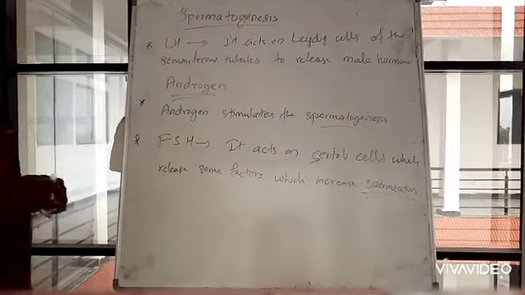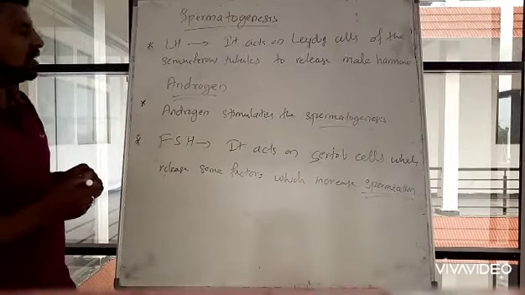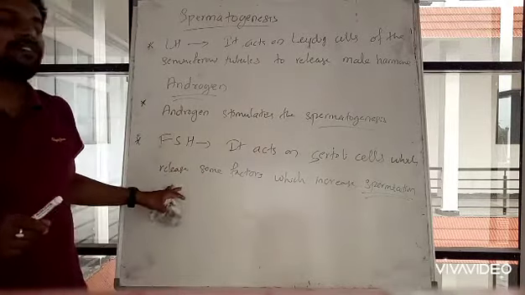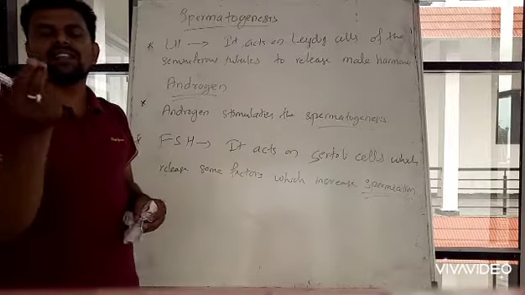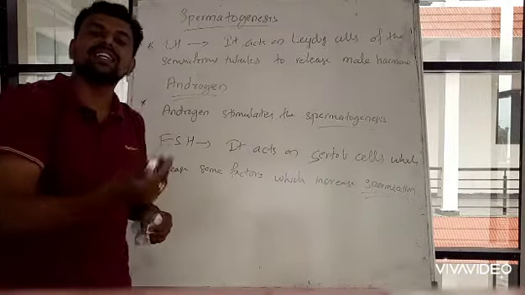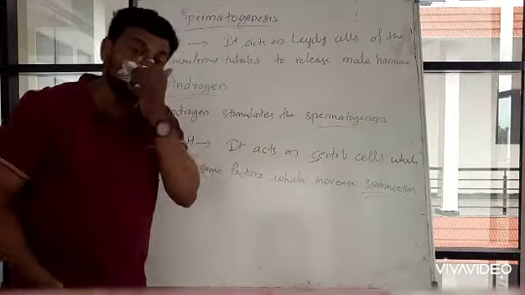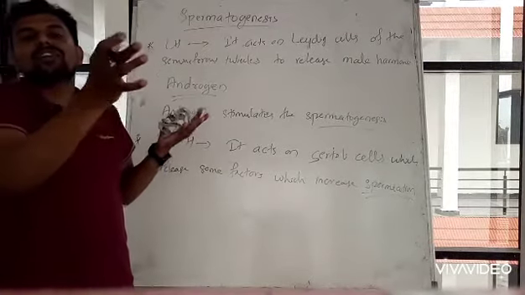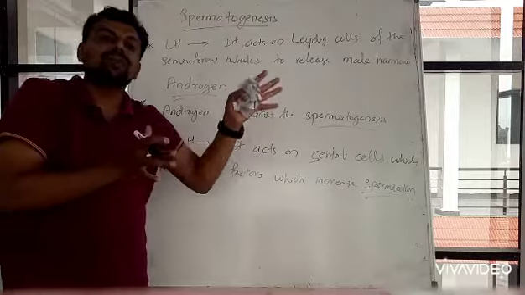The follicle stimulating hormone acts on Sertoli cells, which release some factors. Sertoli cells release some factors which increase the process of spermiation. Spermiation means the process of transformation of spermatids into spermatozoa.